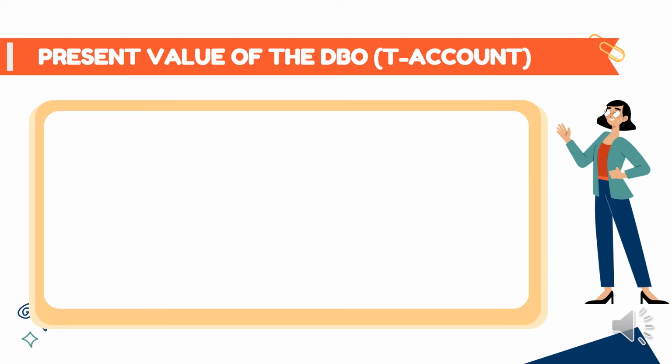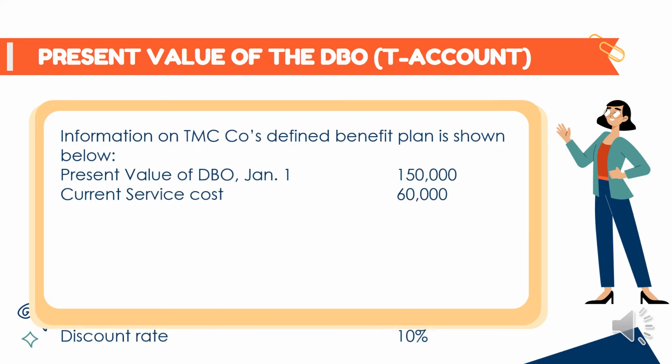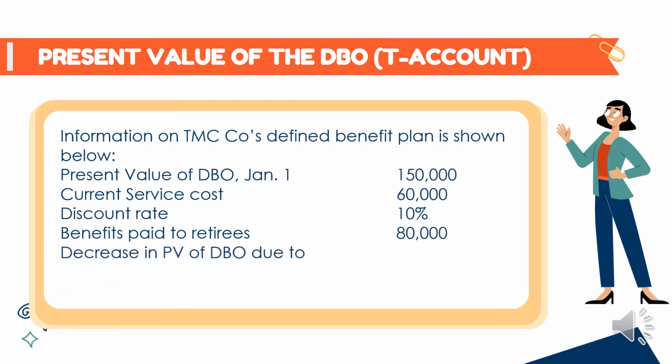So let's give an example of present value of the defined benefit obligation. So the following are the information. First is the present value of defined benefit obligation for January 1, which is 150,000, current service cost 60,000, discount rate 10%, benefits paid to retirees is 80,000.